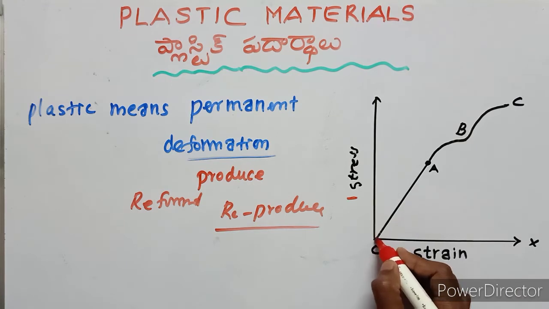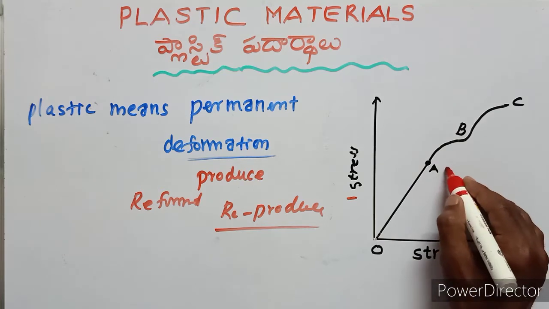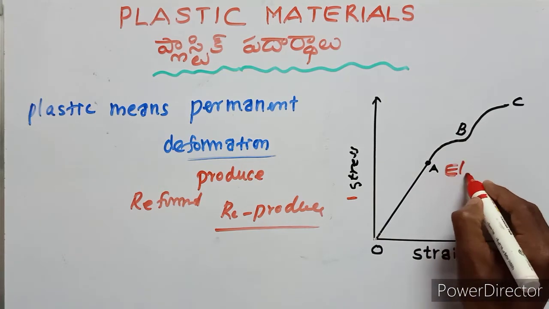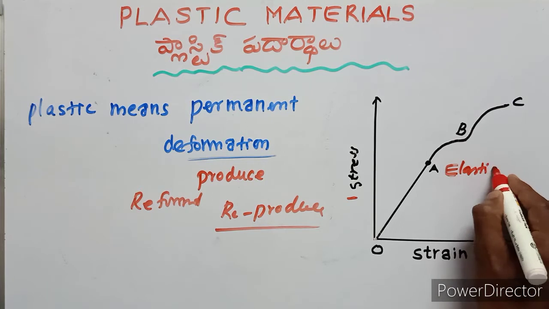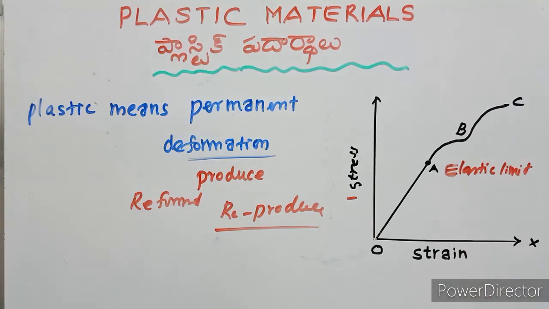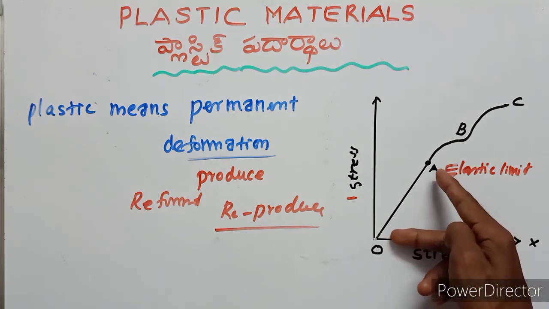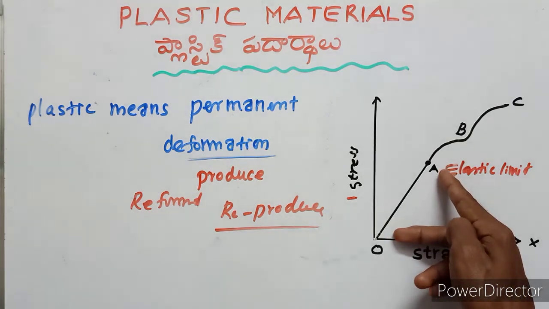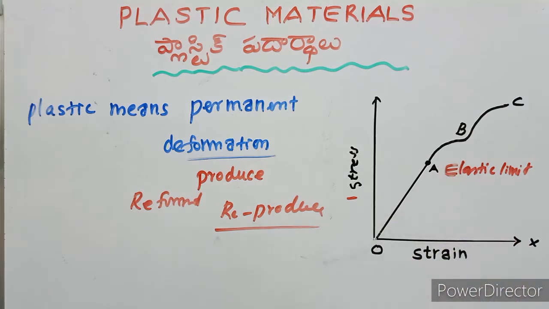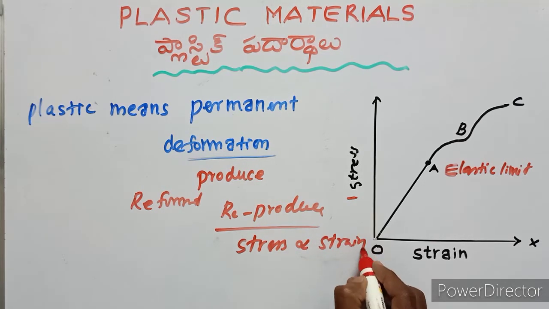This is the O, then O to A is the elastic limit. In the region of OA, stress is proportional to strain.